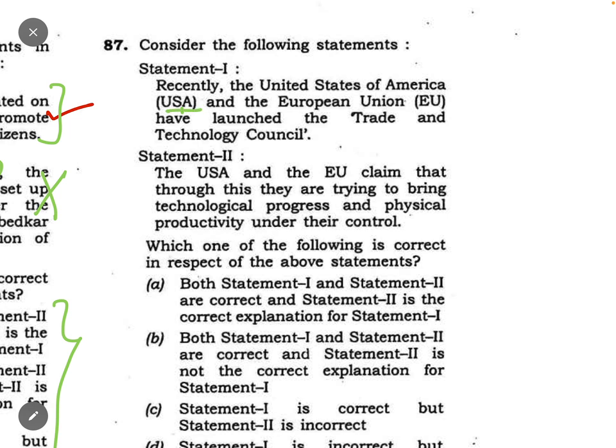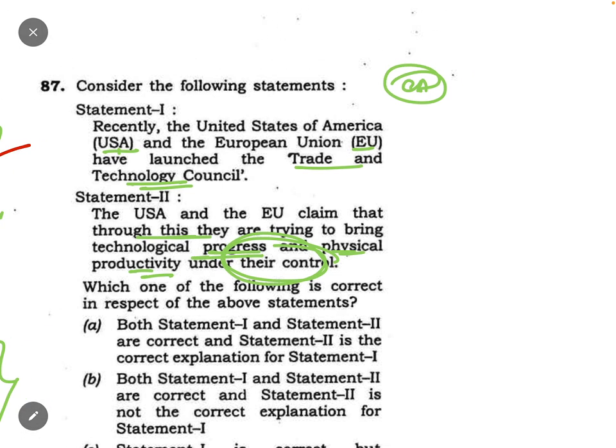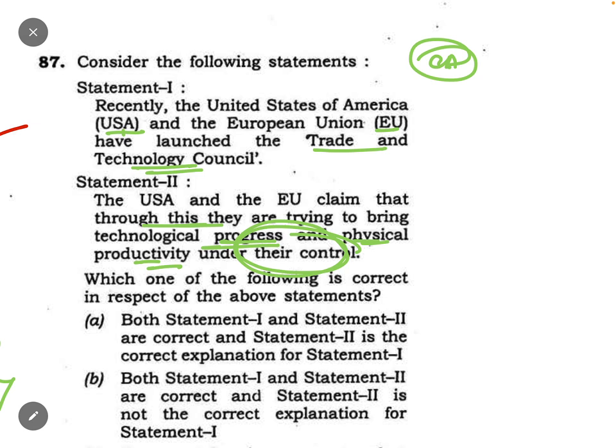Now coming to question number 87. Recently the United States of America and the European Union have launched the Trade and Technology Council. See, this is a purely current affairs based question. The second statement says the USA and European Union claim that they are trying to bring technological progress and physical productivity under their control. See how this question becomes so easy despite being a current affairs question. See the language: USA and European Union claim that through the TTC, the Trade and Technology Council, they are trying to bring technological progress and physical productivity under their control.